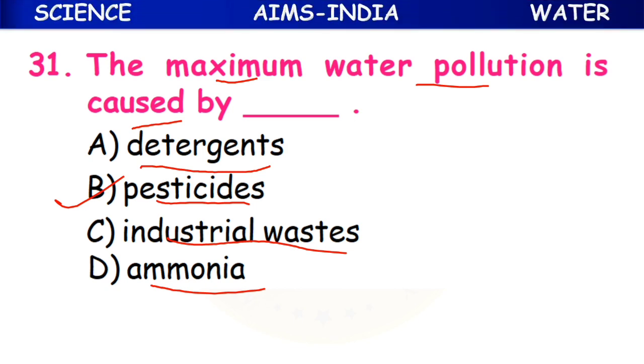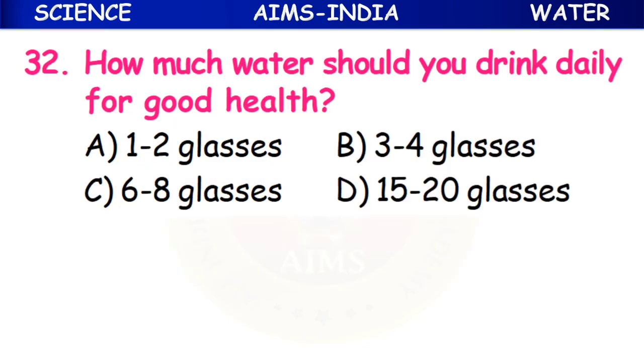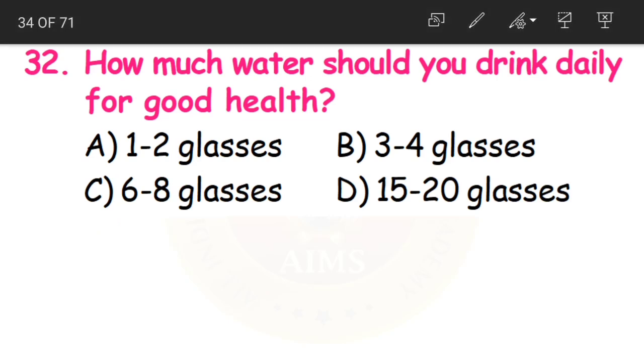And not only that, even if you have any pests or some type of germs in our water, and we use something to kill those germs, and that particular liquid or chemical is mixed in the water, that is also very dangerous. Any type of chemical is very dangerous for water. It is going to cause water pollution. Clear, children?